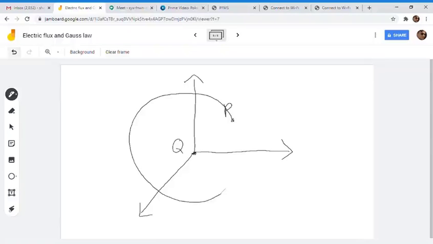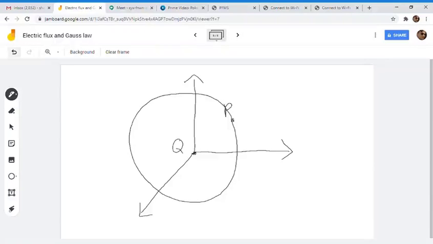If we talk about a sphere, all the surface points are equidistant from q. All the points on the surface of the sphere are equidistant from q, so there is symmetry throughout around this q. What we need to do is find the electric field at this point P, like we did in our previous class.